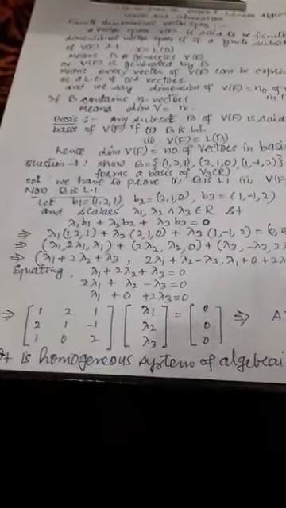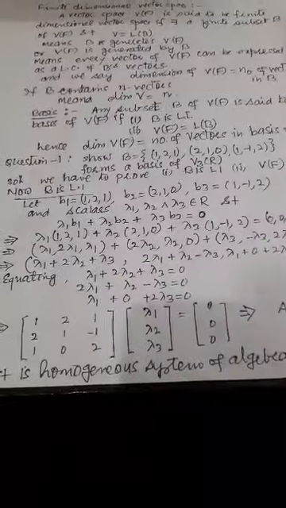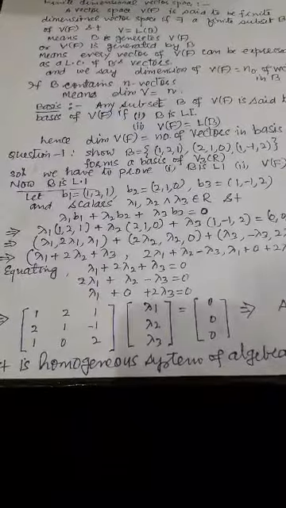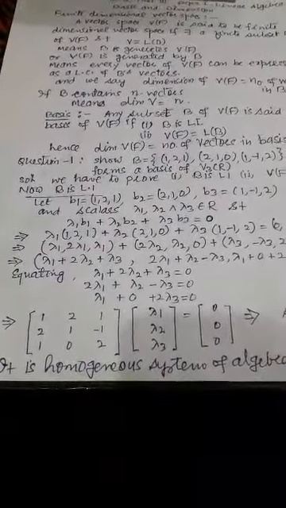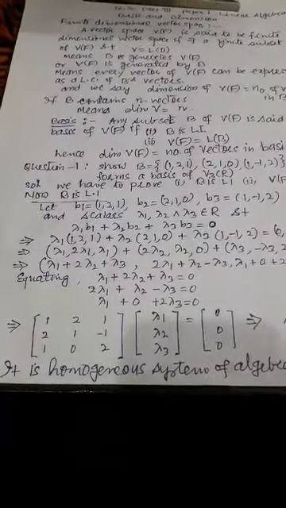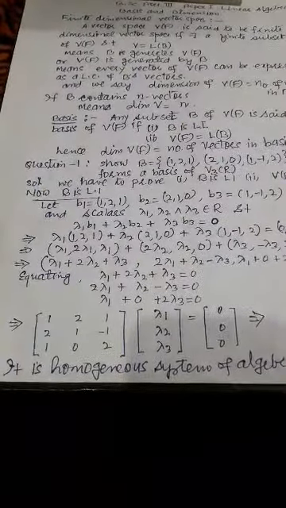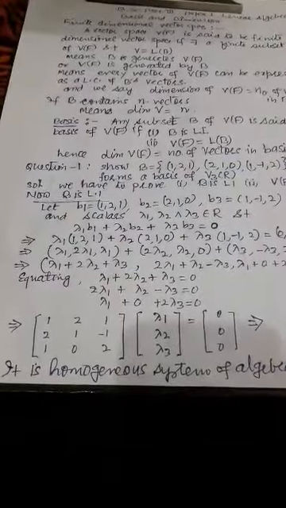By using properties and equating, we will get a system of linear homogeneous equations. This can be written as Ax equal to 0, where A is said to be the coefficient matrix.